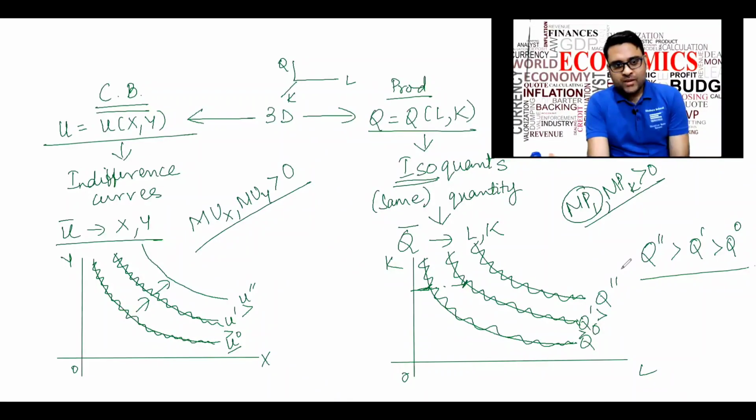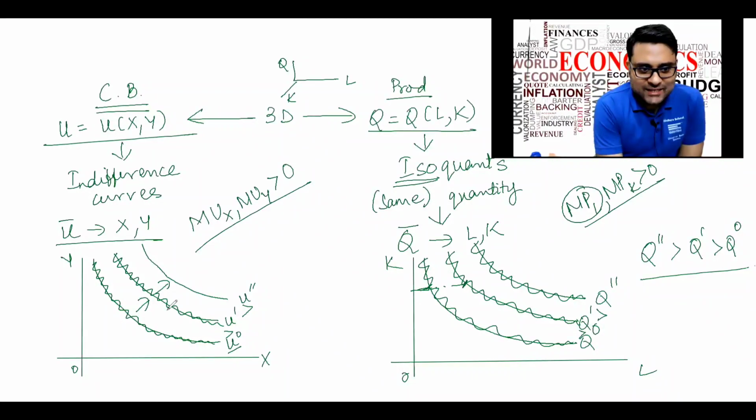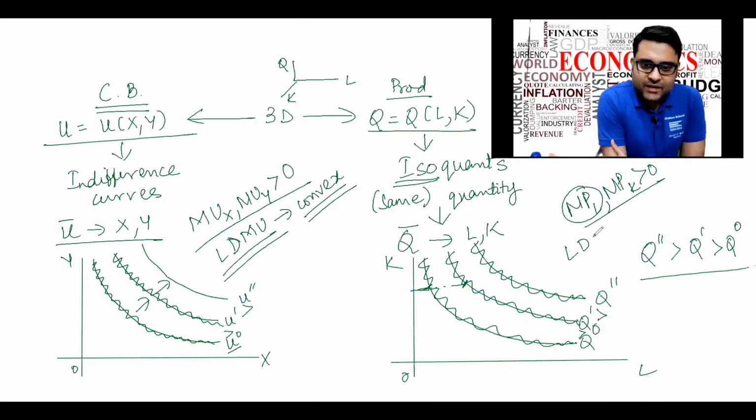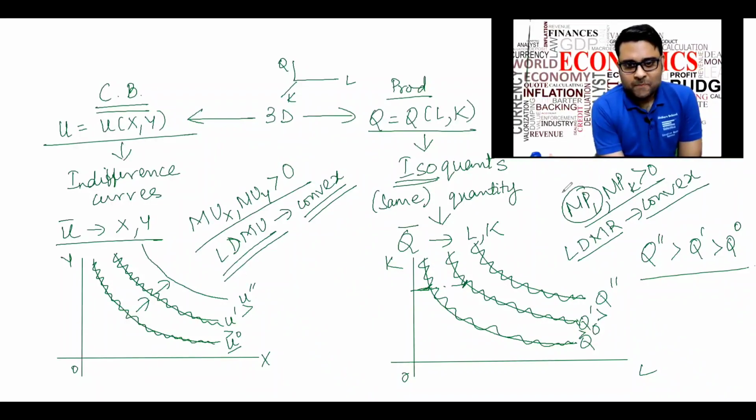Okay. And as we saw, the convexity of indifference curves was basically due to a law which was called the law of diminishing marginal utility. The law of diminishing marginal utility basically ensured convexity of indifference curves. Similarly, the law of diminishing marginal returns to factor will ensure the convexity of isoquants.